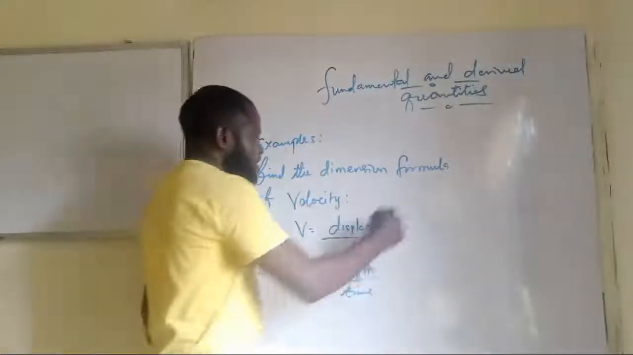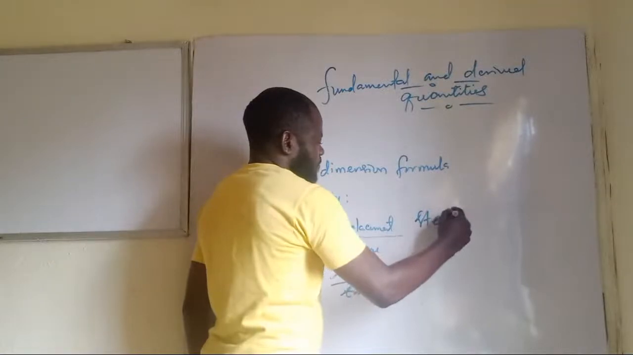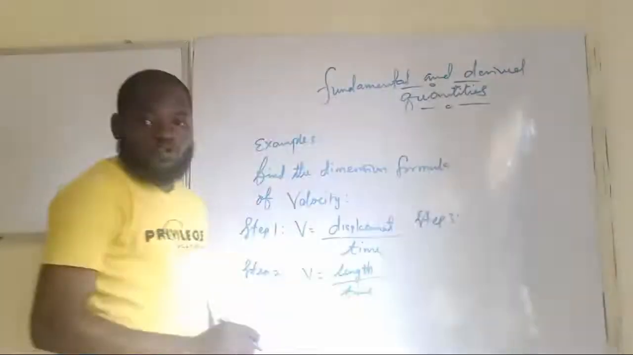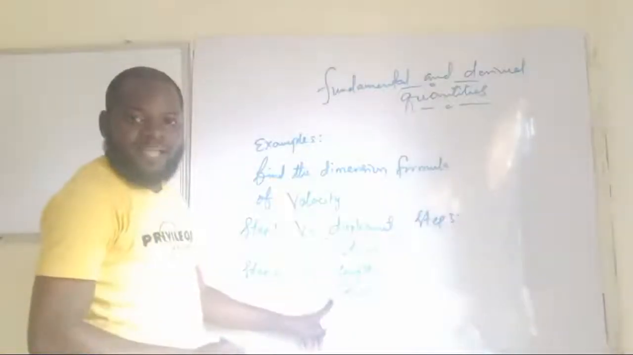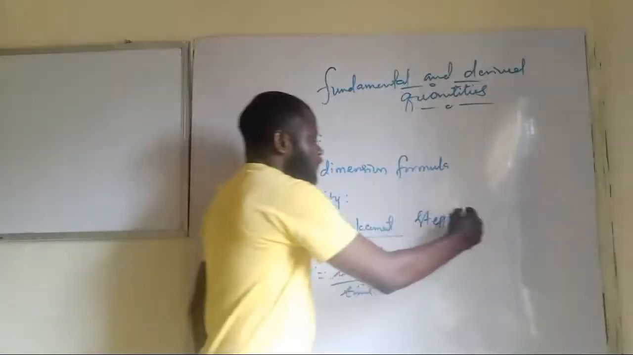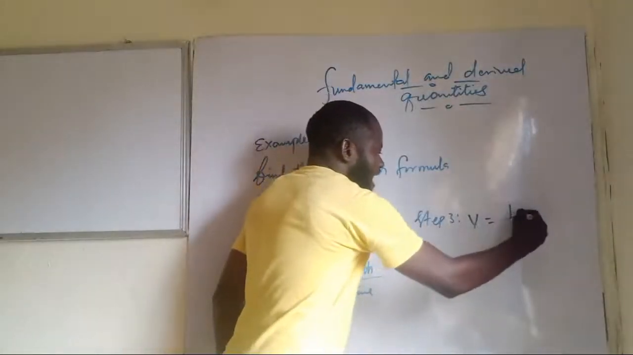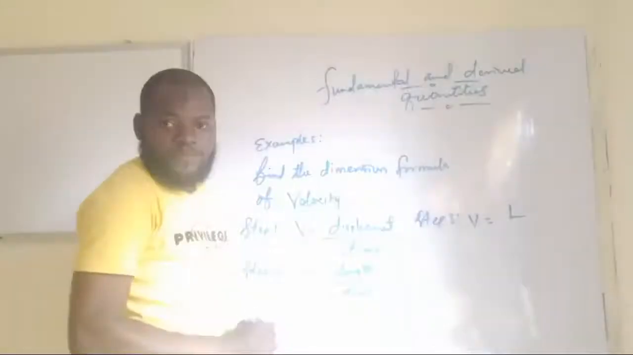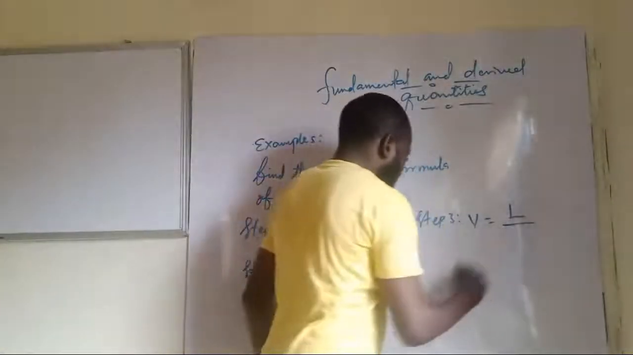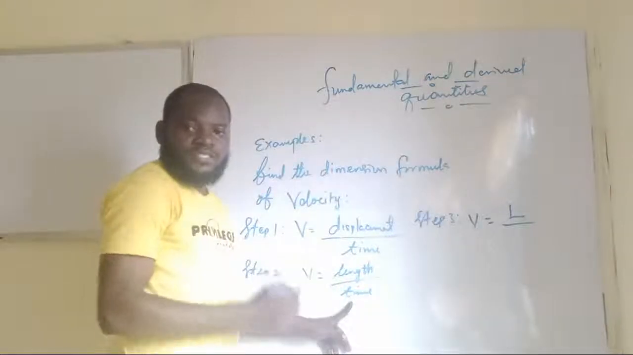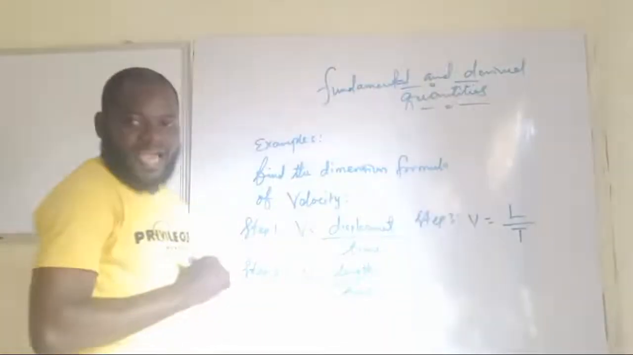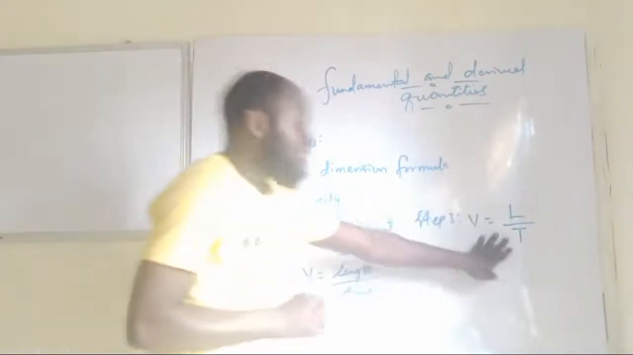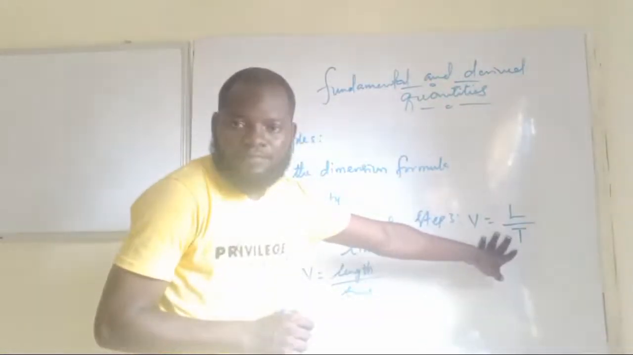So step 3 is to do what? Is to substitute for all this fundamental quantity. And for length, we use capital L to substitute for length, divided by time. We use capital T to substitute for what? Time. Are you getting it now? At this point, this is our step 3.